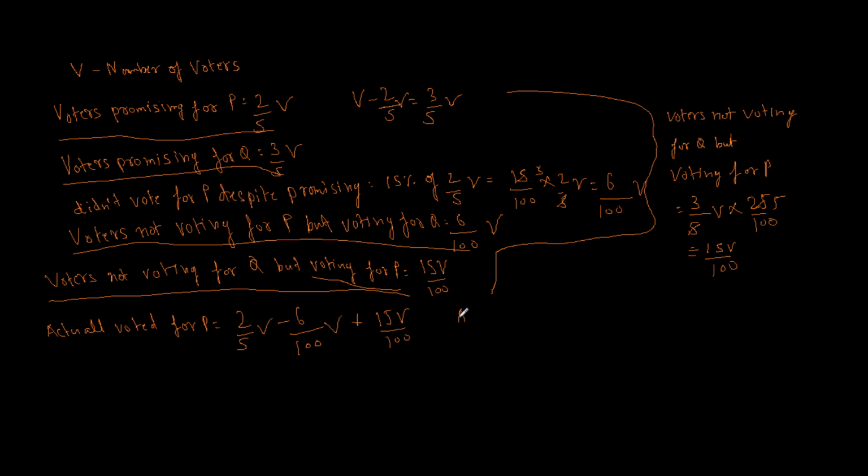Similarly, actual voted for Q will be equal to the total number of voters who promised minus those who backed out, that was this 15V by 100, and adding those who actually voted despite promising for P, that is this whole thing.